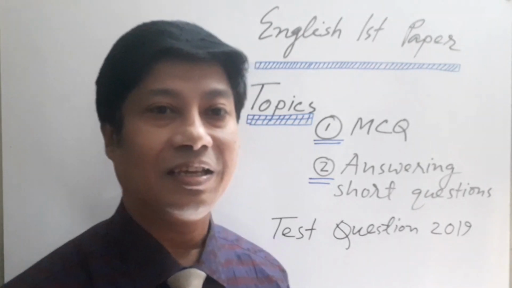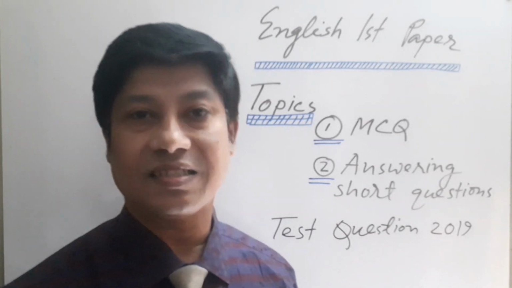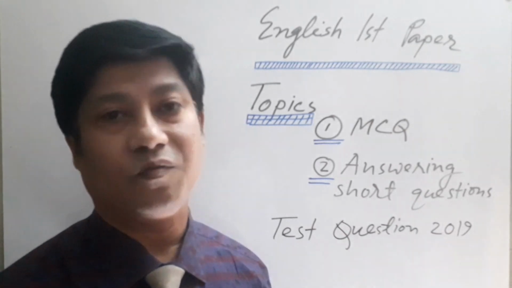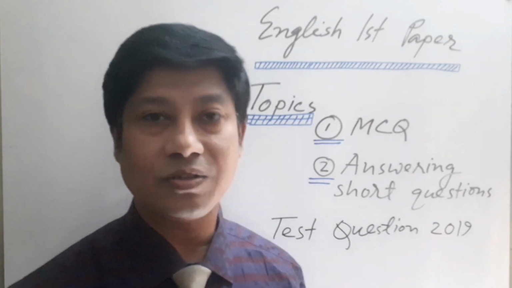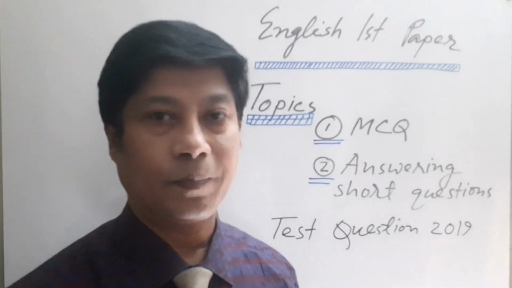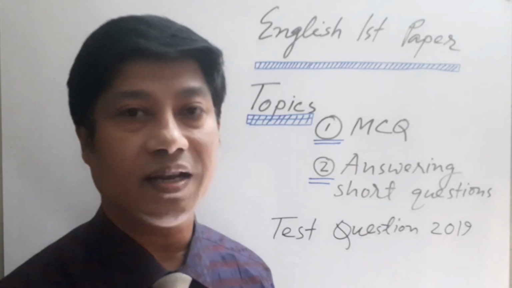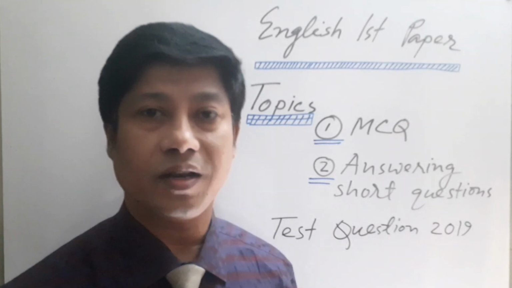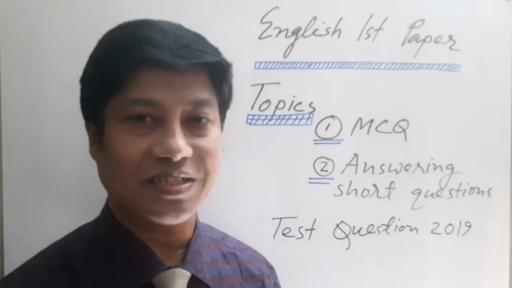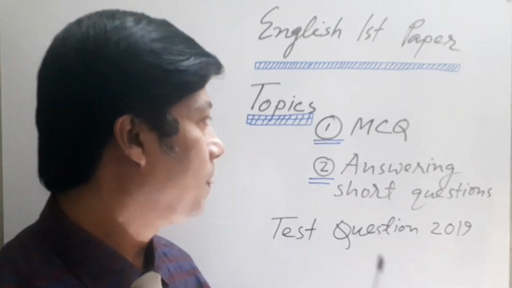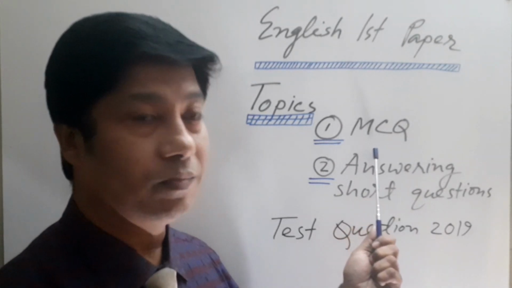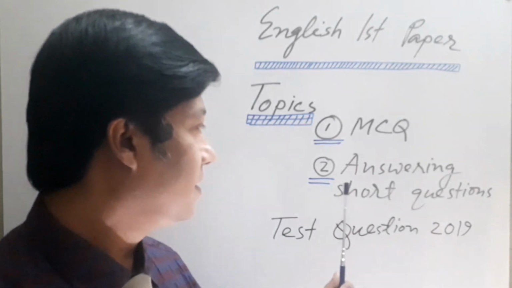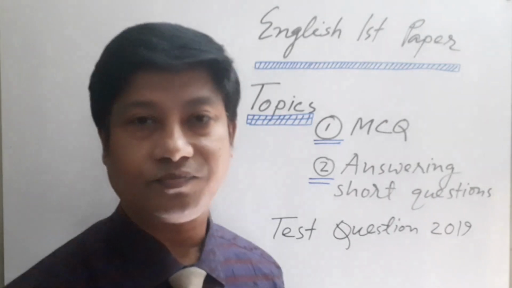Learners, today my topic is discussing our test questions of 2019. From those questions, we have chosen part A, that is question number 1A and 1B. You know what is in question number 1A? That is multiple choice questions. Yes, students, today I will discuss multiple choice questions and 1B, that is answering short questions.